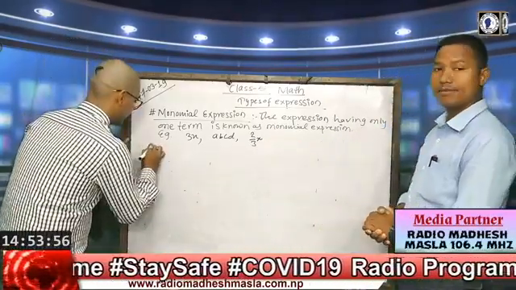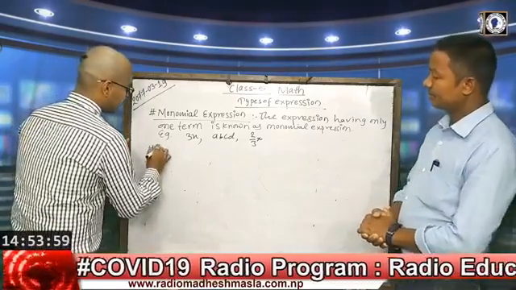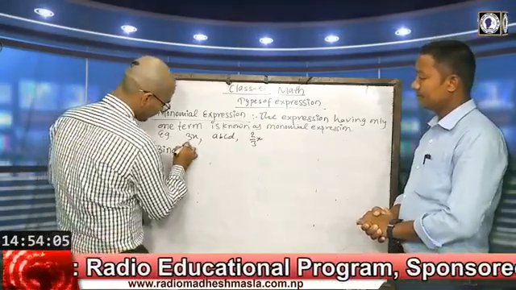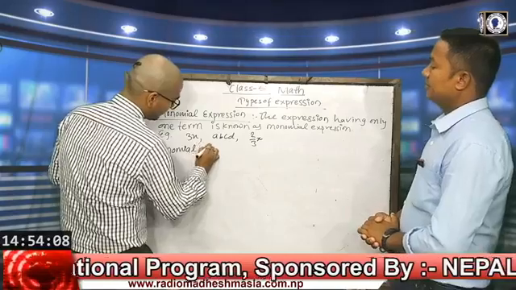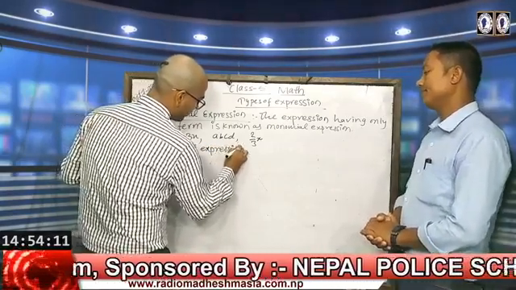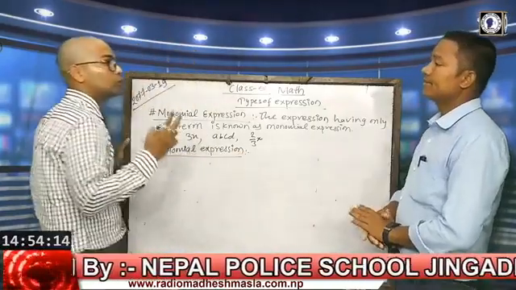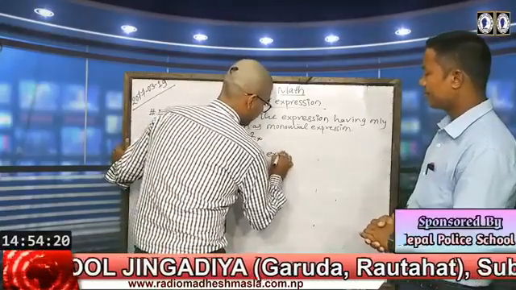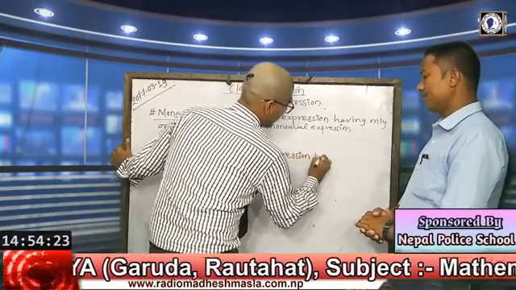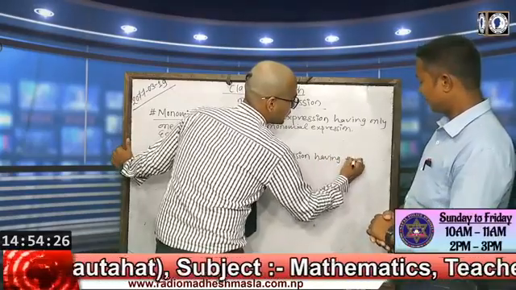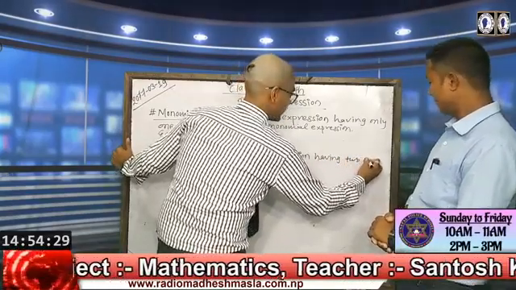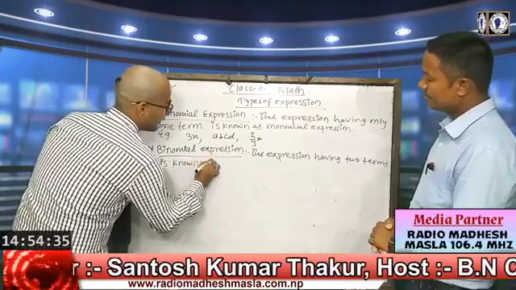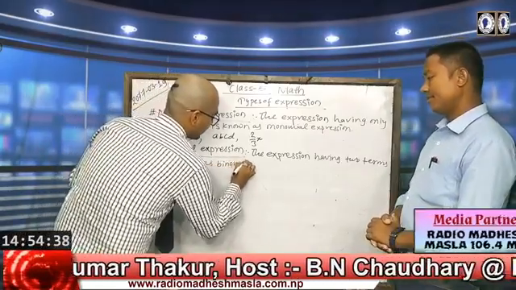Then after that, the second one is the binomial expression. Bi means two, where the expression having two terms is known as a binomial expression.